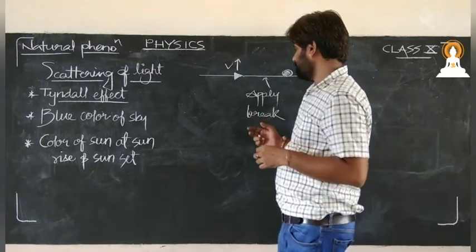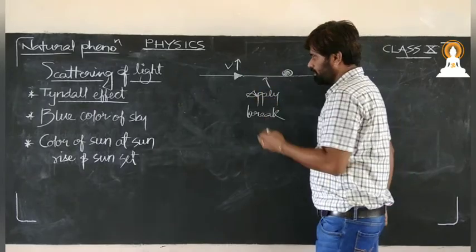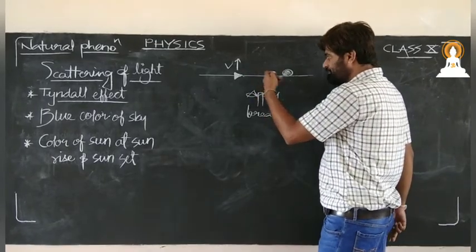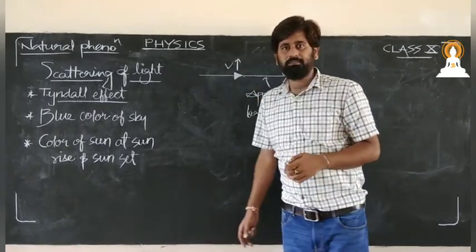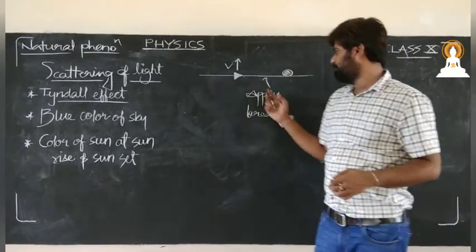The bike or car will deviate from its path. Why is it so? Because you applied the brake at high speed.